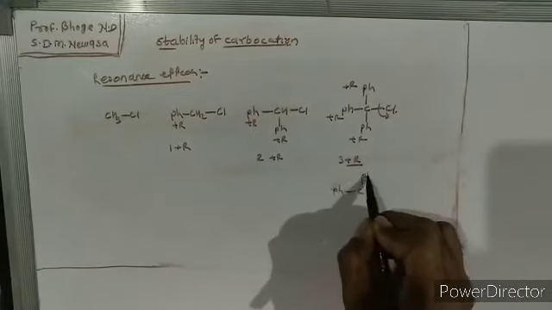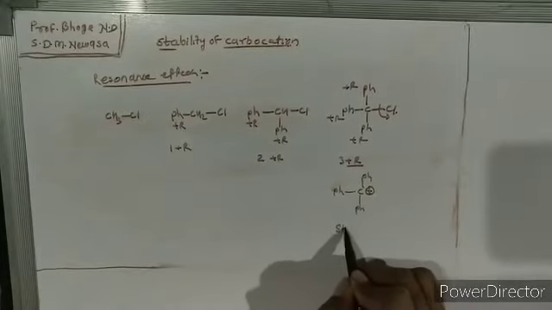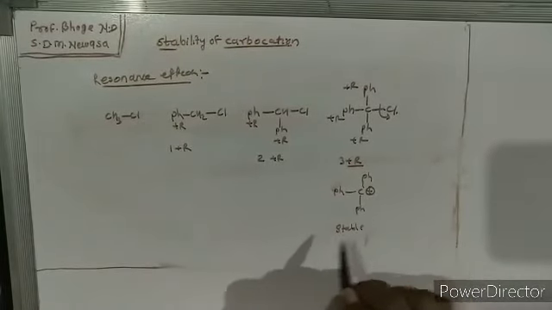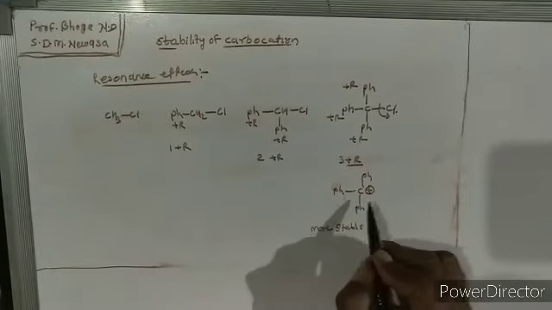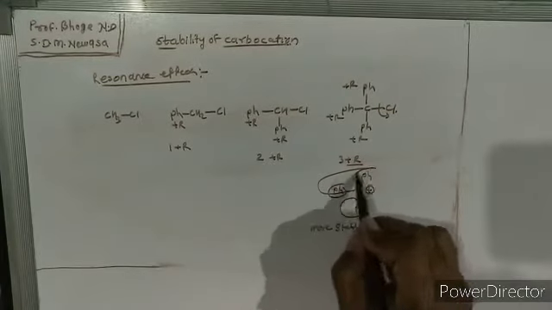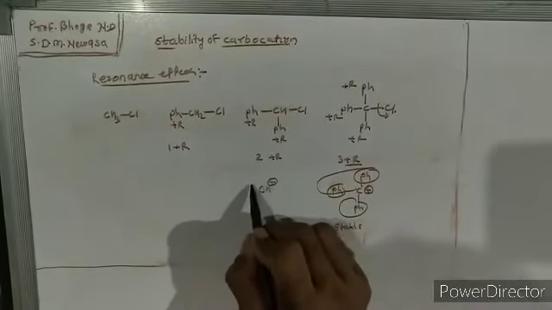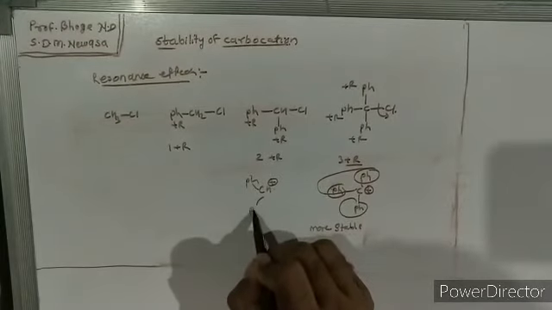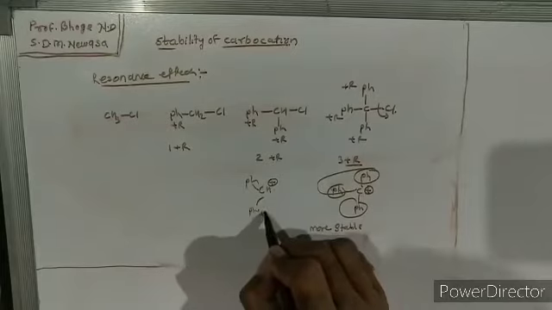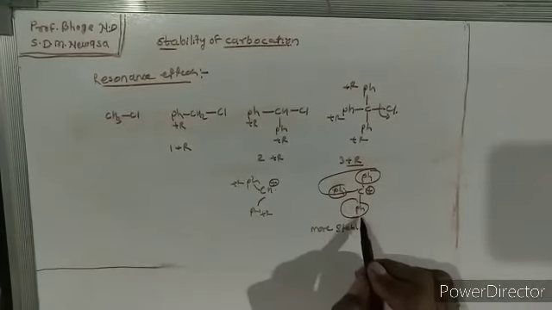This carbocation is more stable because it has 3 plus R effects. This carbocation is a secondary carbocation, which has 2 plus R effects. Okay, so this is less stable as compared to this one.